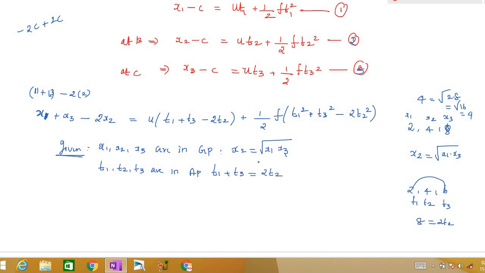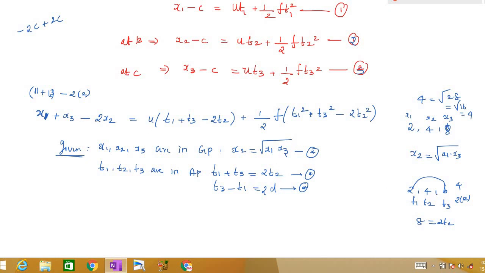These are very fundamental. If three numbers are in AP and three numbers are in GP, these results are very common. If you add the first and third term, it will be equal to twice the middle term. And if you subtract T3 minus T1, it will be 2 times the common difference. This is very obvious. T3 minus T1 is 2D. If we subtract, it will be 6 minus 2, which is 4. You can see the common difference is 2, and this is 2 times 2. So these are very fundamental results if three terms are in AP or in GP, right? So I'm going to use these here.